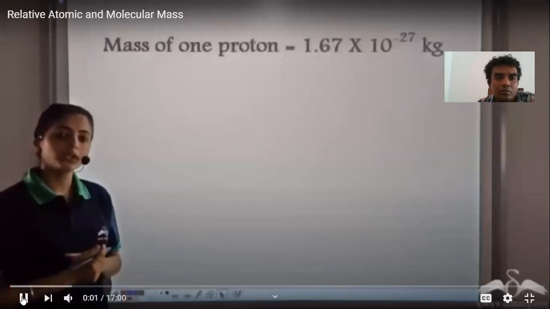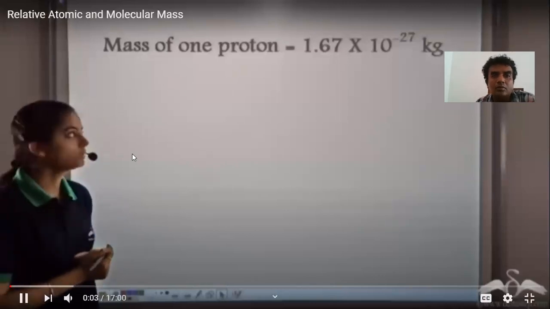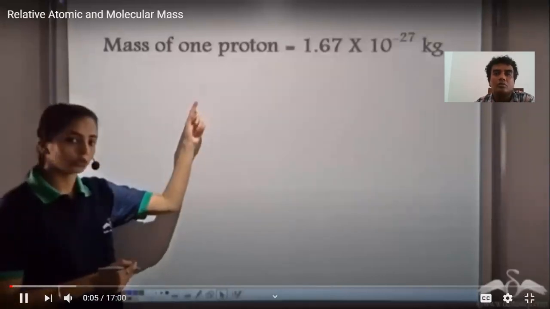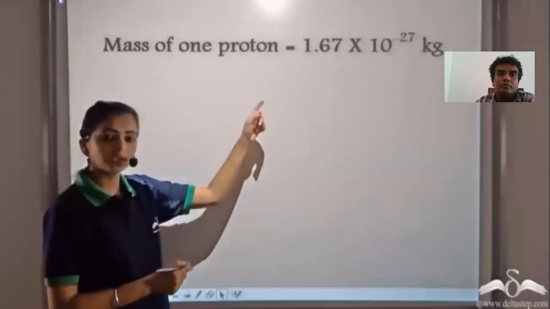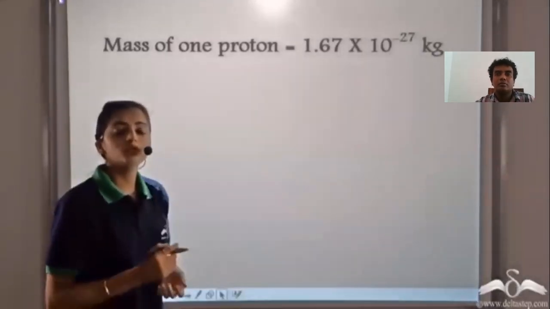A number of experiments were performed, and it was shown that the mass of one proton is 1.67 into 10 to the power minus 27 kg.